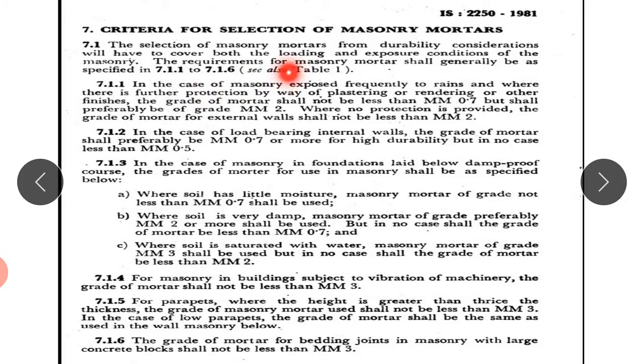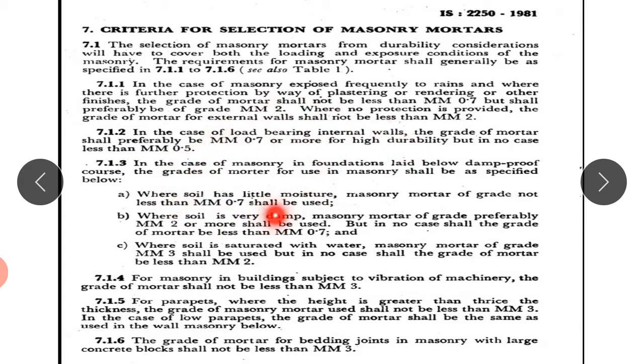First of all, durability considerations are to be considered while selecting this mortar. Then the proper grades, which provide us the idea about the compressive strength of that mortar, and the ingredients of that mortar. In case of load bearing internal walls, the grade of mortar should be MM 0.7 or more for high durability, but in no case less than MM 0.5.